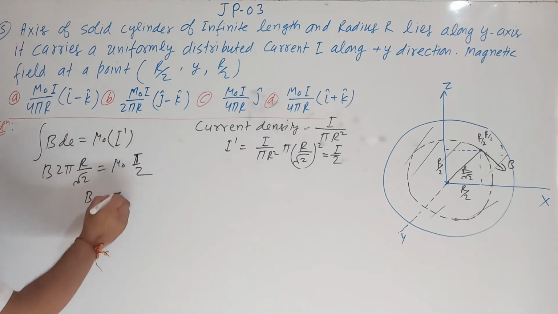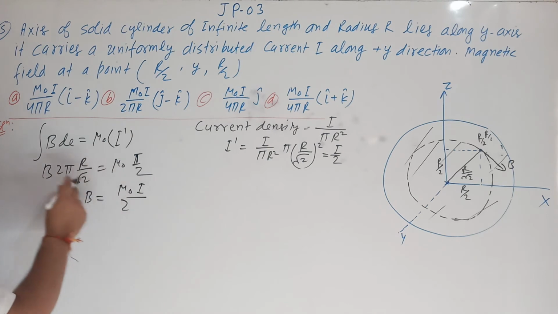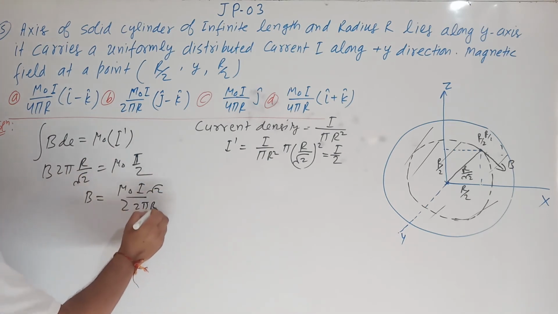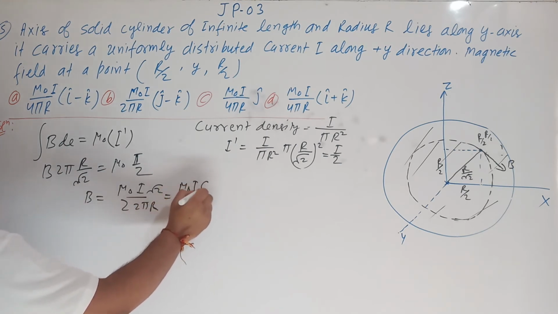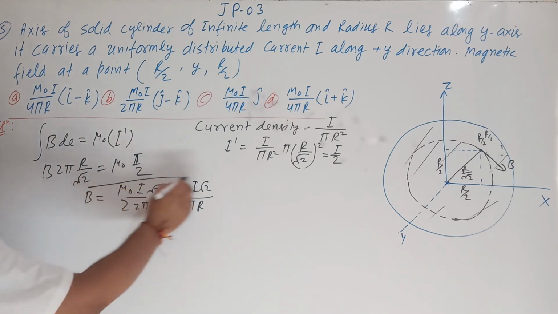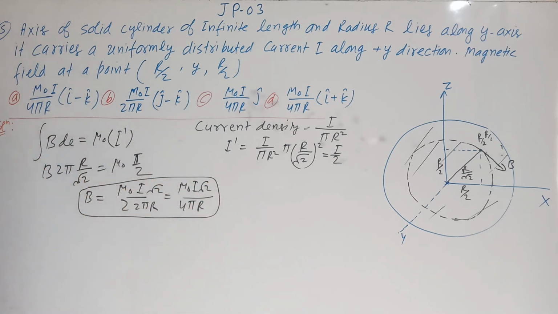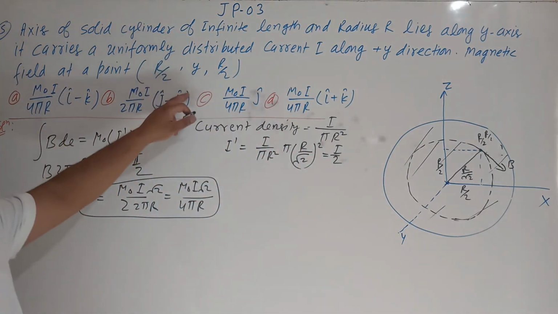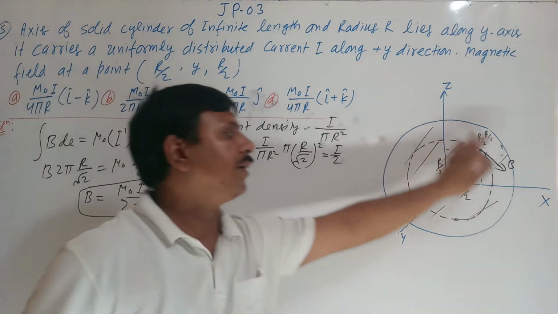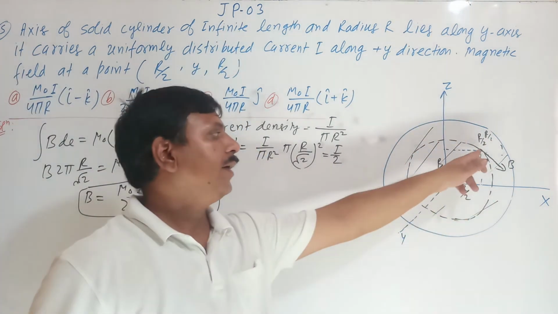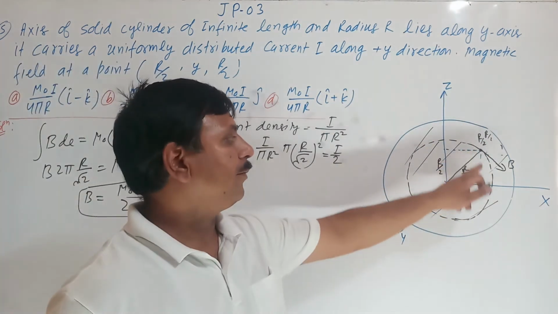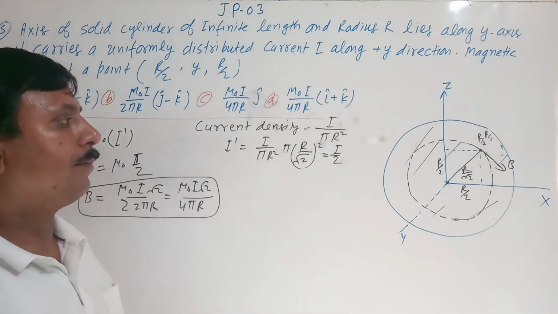So B is equal to mu naught I upon 2 root 2 times 2 pi r, this is mu naught I root 2 upon 4 pi r. So this will be the magnitude of magnetic field at position r by 2, y, r by 2. It is independent of y, that's why I have taken only the xz plane and considered the r by 2 point and r by 2. The distance from center then becomes r upon root 2.